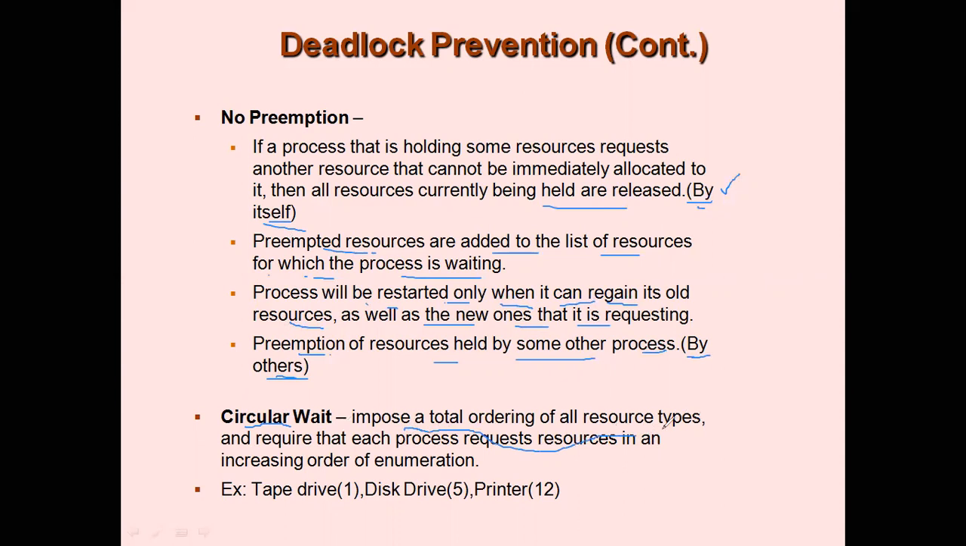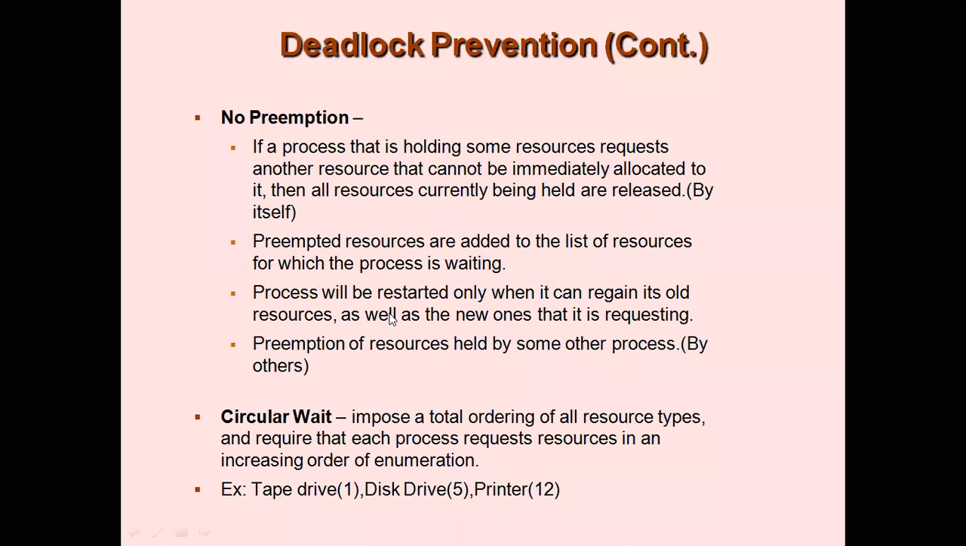Each of the resource types will be ordered and the resources will be accessed in the order in which they are written. So for example, tape drive has been given a value 1, disk drive has been given a value 5, and printer has been given a value 12. So you can access in this particular order. That is, a process first has to access tape drive, and after it releases, then only it can request for disk drive, and only then it can request for printer. So we maintain this particular ordering in order to break the circular chain.